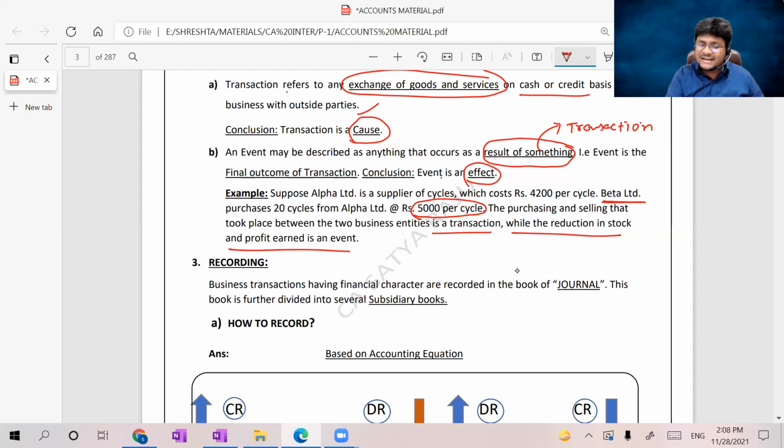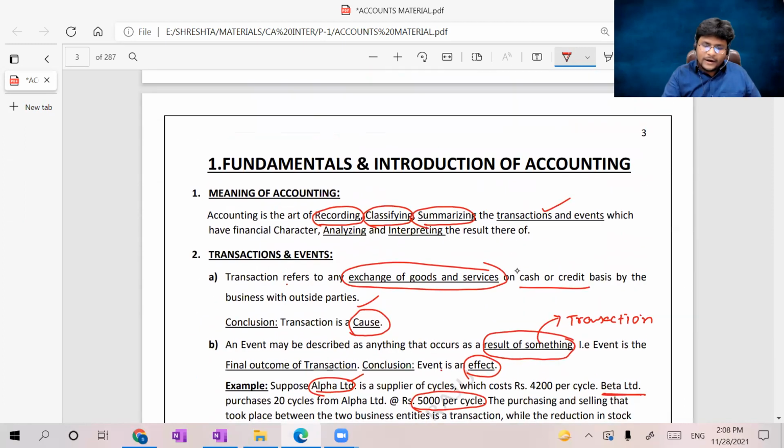For Alpha Limited, there is a reduction in the stock. For Beta Limited, there is an increase in the stock. And the profit earned is Alpha Limited's profit. So from Alpha Limited's point of view, the reduction in stock is an event, and due to the sale transaction, Alpha Limited earned some profit, which is also an event. As well, after purchases, if such goods are not sold by Beta Limited to an outside party, deriving the closing stock in the books of Beta Limited is also an event. Hope you understand.